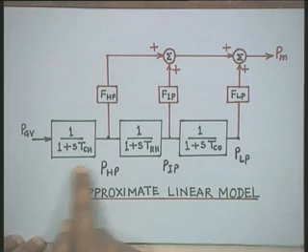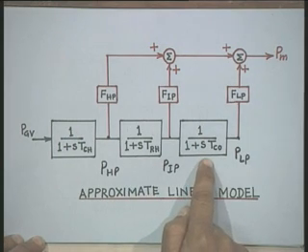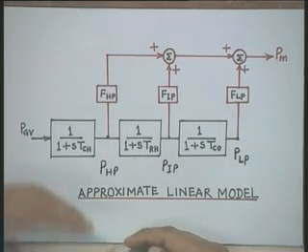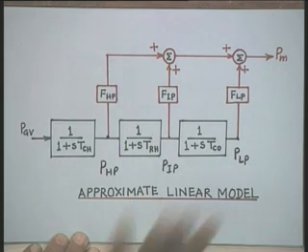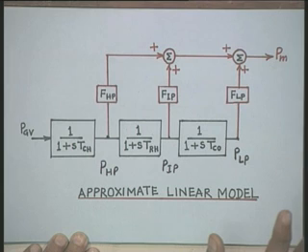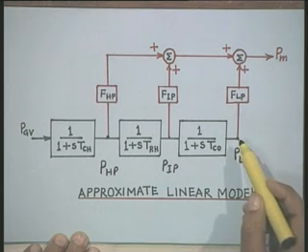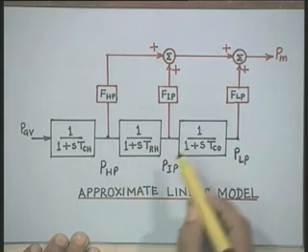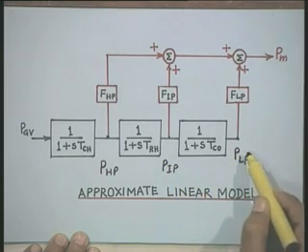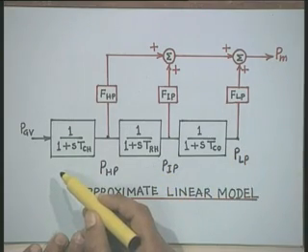And for each of these sections we can write down the differential equations, because the model is to be written by writing a set of differential equations. For example, in this particular case there are 3 time constants, and therefore 3 differential equations will be required to describe the steam turbine. Now, the state variables in this case will be PHP, PIP and PLP. These are the 3 state variables.